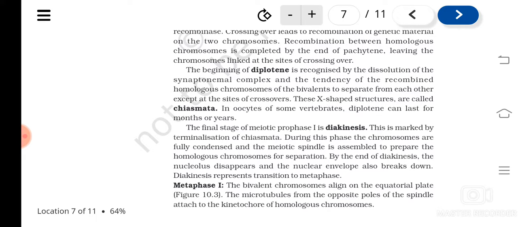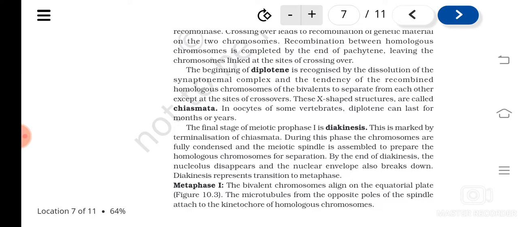In diakinesis, terminalization of chiasmata happens, and this is the last step of prophase 1. There the nucleolus disappears and the nuclear envelope disappears. So this is the end of prophase 1. We have even studied in prophase that the nucleolus and nuclear membrane disappear and chromosomes condense. All this happens during prophase 1.